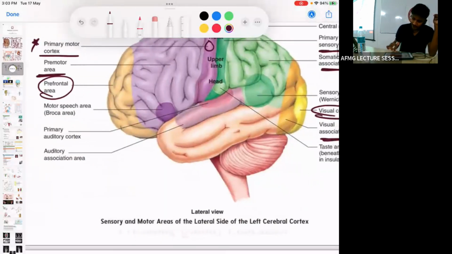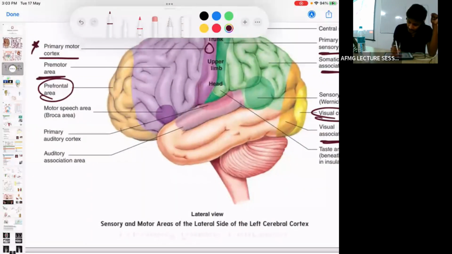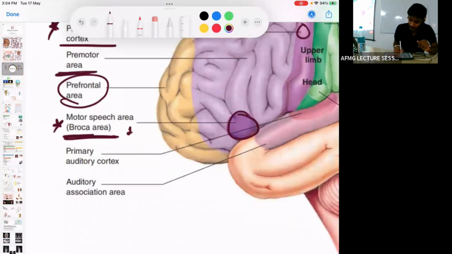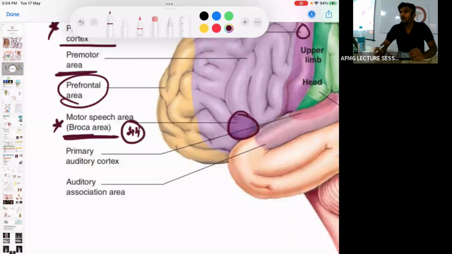ठीक है. Then if I talk about these ones, here you can see the dark purplish area. This one is known as the motor speech area, also known as Broca's area, number 44.